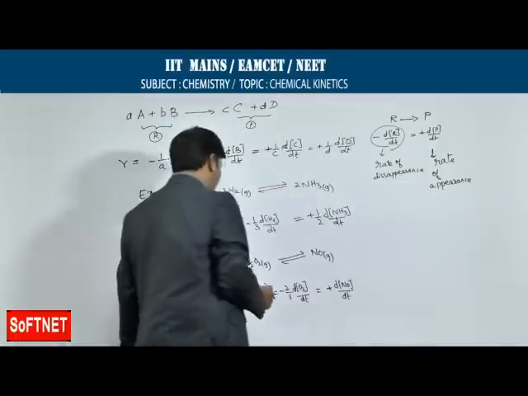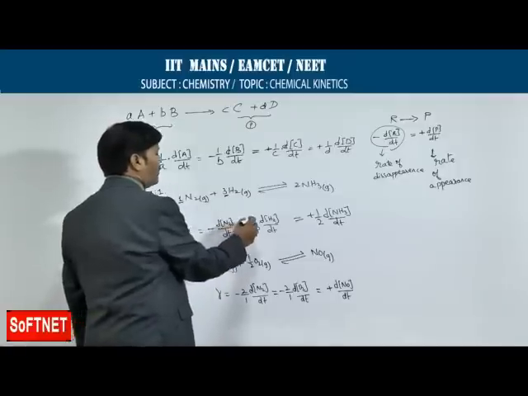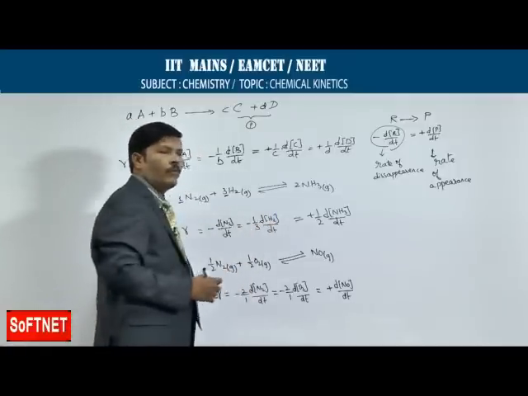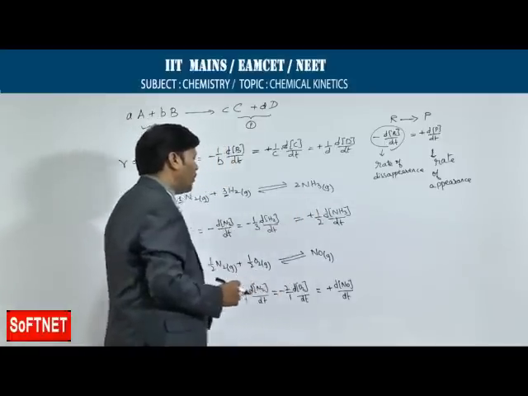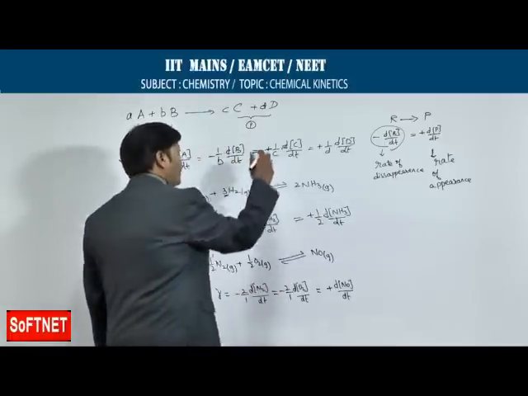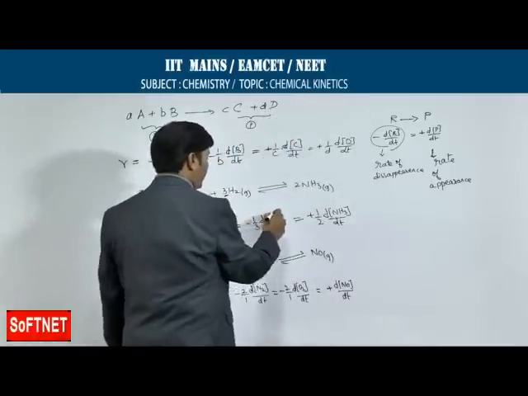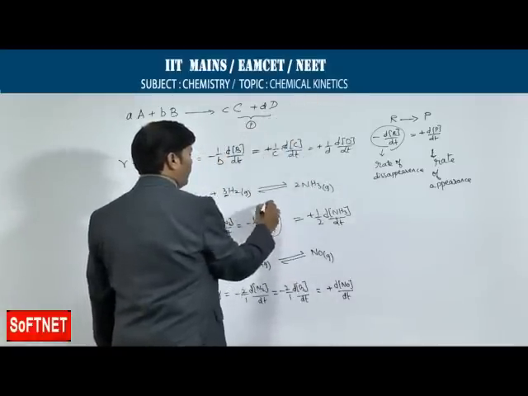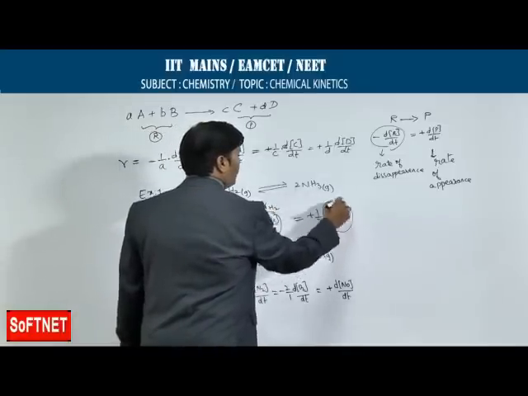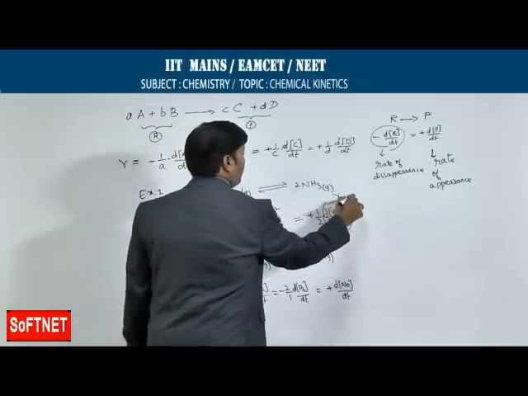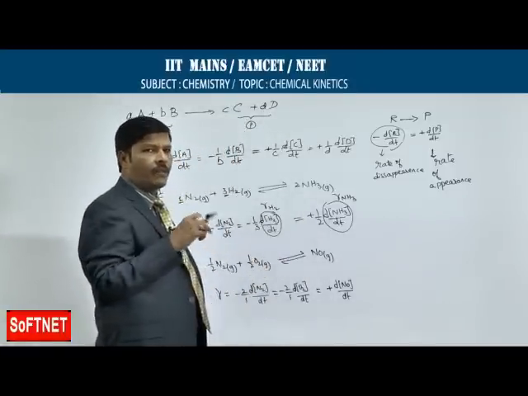Suppose illustratively, in example 1, we have minus 1 by 3 of change in concentration of H2 divided by change in time is equal to plus of 1 by 2 of change in concentration of ammonia. So, if this is going to become the rate of change of hydrogen, R of H2, and this is going to become the rate of change of ammonia, then I can equate it, ignoring the negative and positive signs.